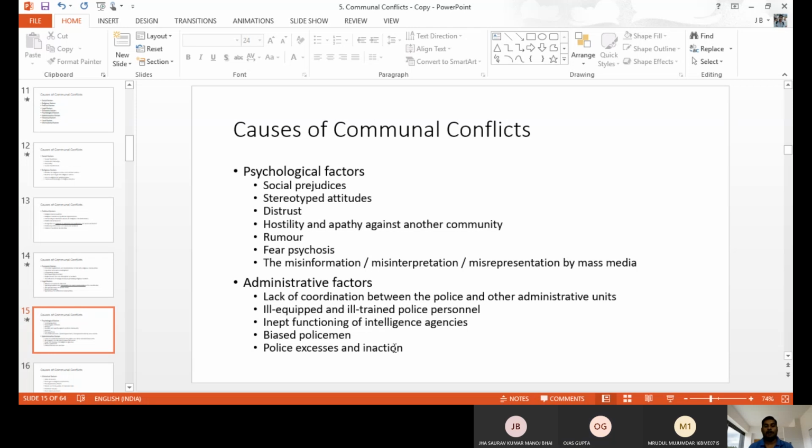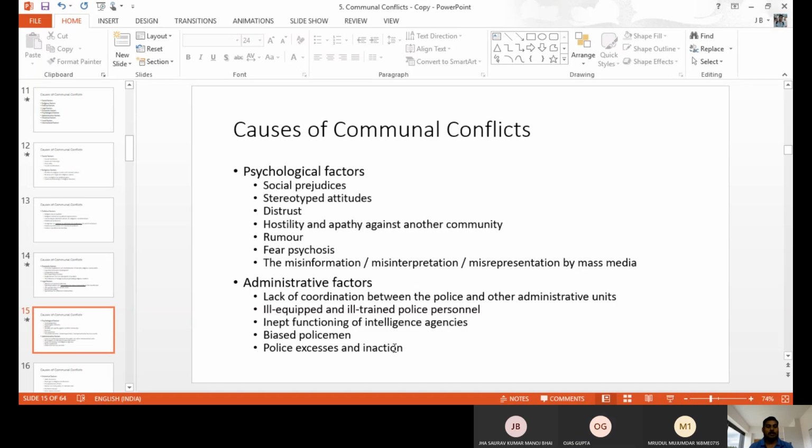So automatically, when you do not understand others, then without reason you may attack. You're ready to attack and do anything for your religion. That's where the mentality will develop. So hostility and apathy against other religious communities are also a reason for communal violence.